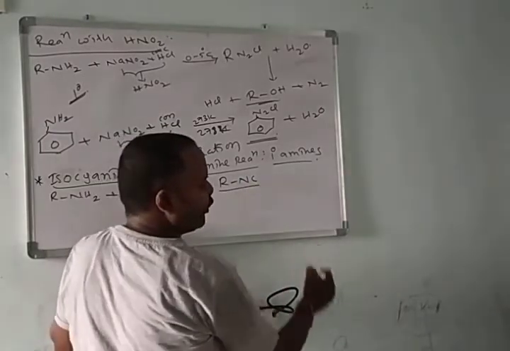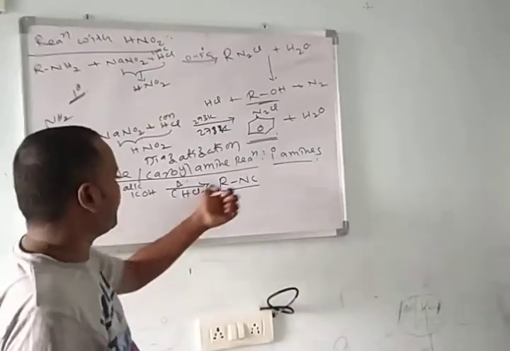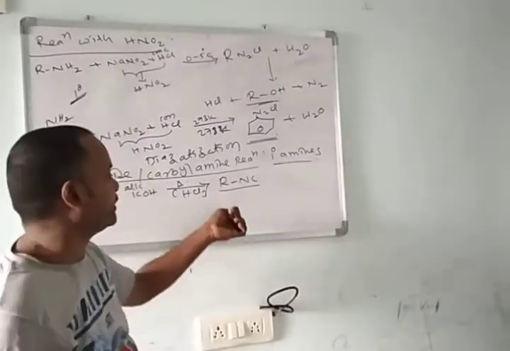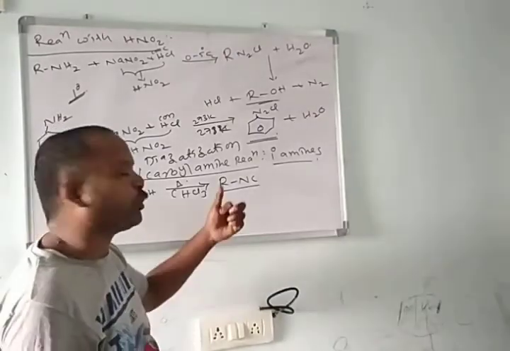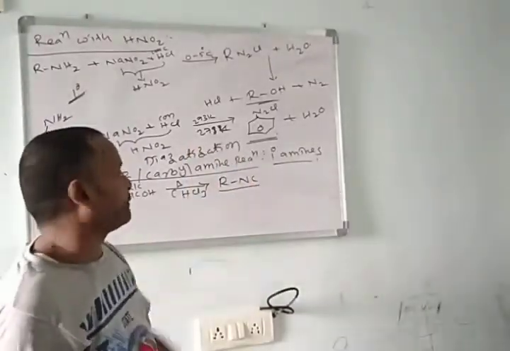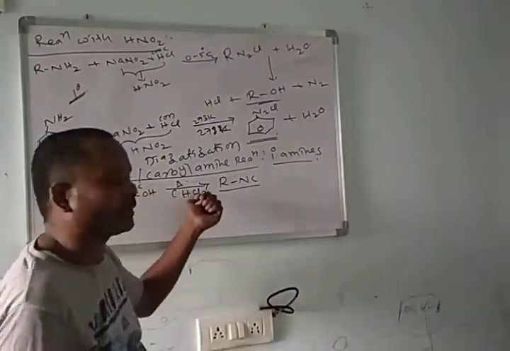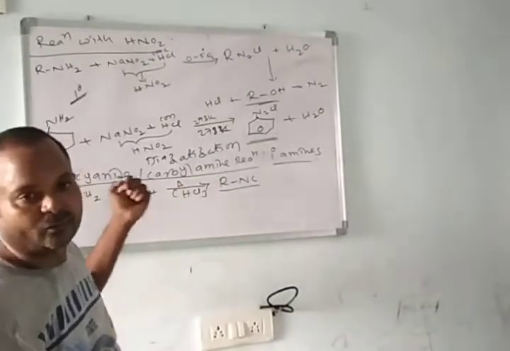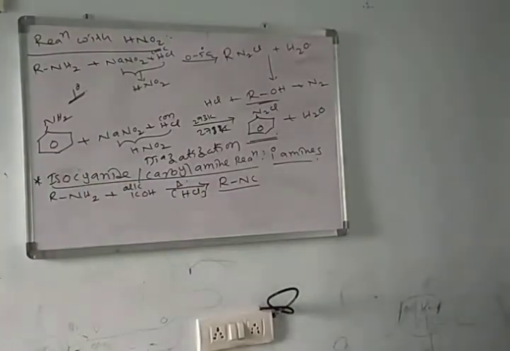This is a foul odour, that means very bad-smelling molecules are produced. These are called isocyanides. If you get a very bad smell when we add alcoholic potassium hydroxide and chloroform to the amines, this is used for the identification of amines.